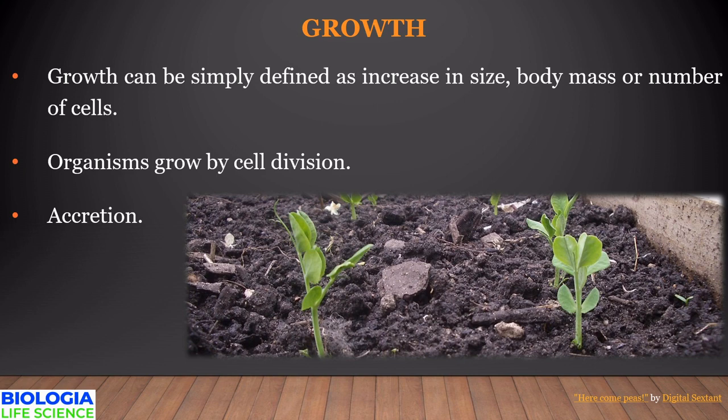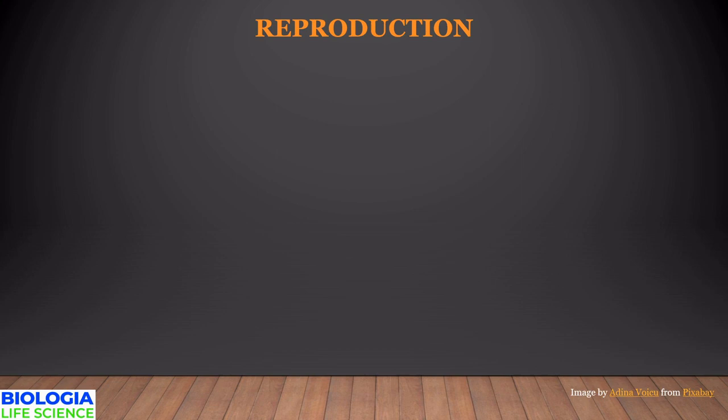Growth is an irreversible permanent change. Non-living things like mountains show growth, but the growth is from outside. Such kind is called accretion, whereas living organisms grow from inside. So, growth cannot be considered as a defining property of living organisms.